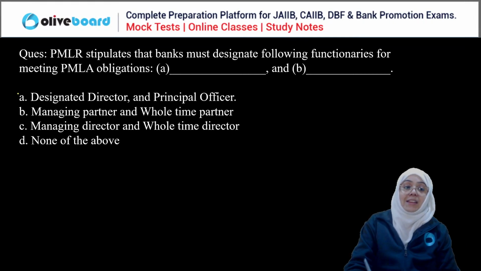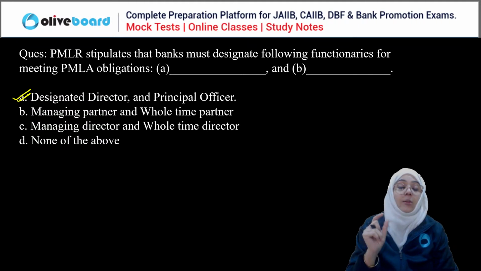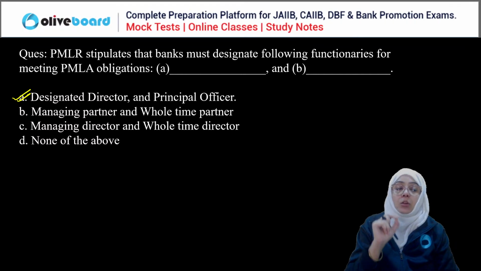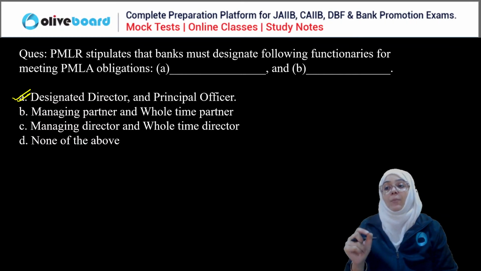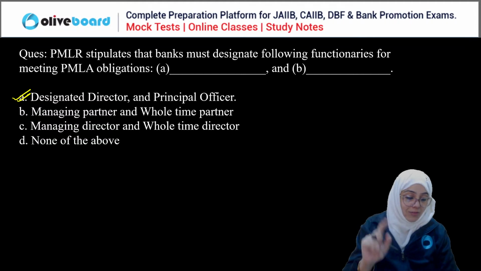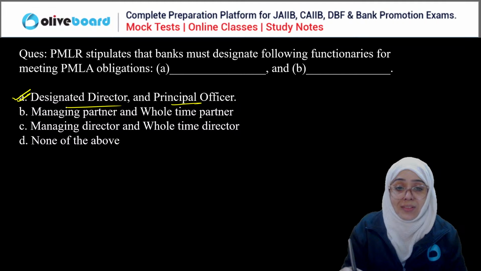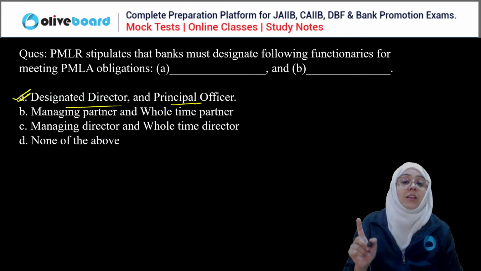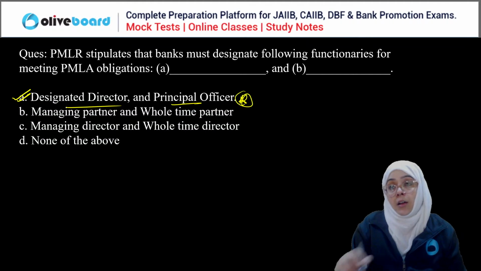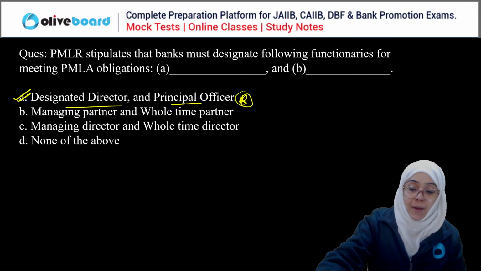Yes, designated director and principal officer, these are the two must-appoint posts for the bank for following the Prevention of Money Laundering Act, right? So the correct statement is A. Very good, everyone. Very important: the principal officer and designated director. The functions are important as well as the designation itself. You have to focus on this particular area of the theory part, right?